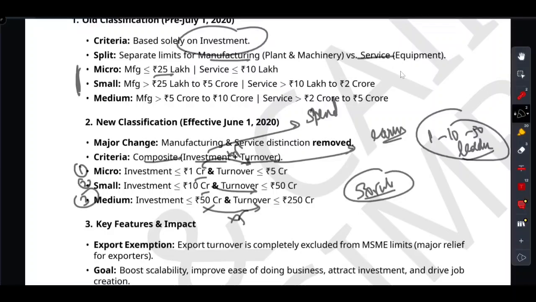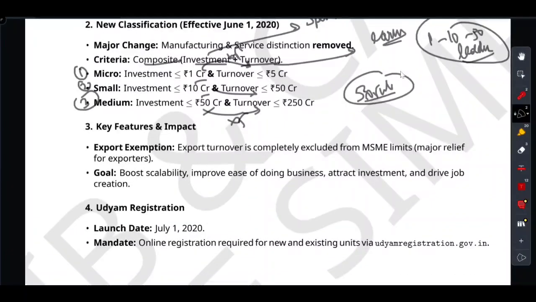Now there is one beautiful golden ticket hidden in this new rule that you must know. And what is that golden ticket? Let me explain. Suppose you are an MSME and you have started selling globally. The government wants you to bring in foreign currency. So to reward you, they completely exclude your export turnover from those limits. Very important: export turnover is completely excluded from the MSME limit. This is the kind of reward that you get. So you could export hundreds of crore and it won't push you out of the MSME bracket. It is a massive relief for exporters.